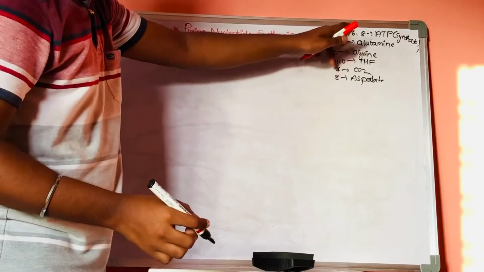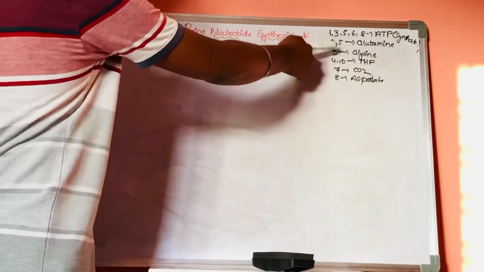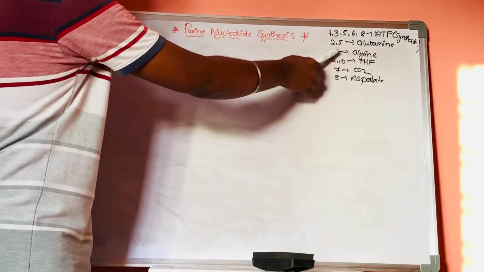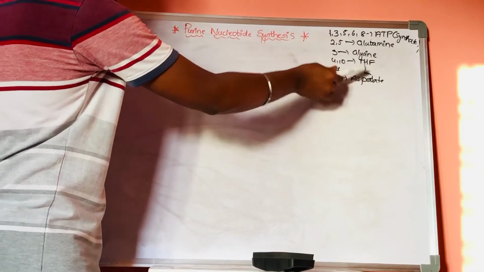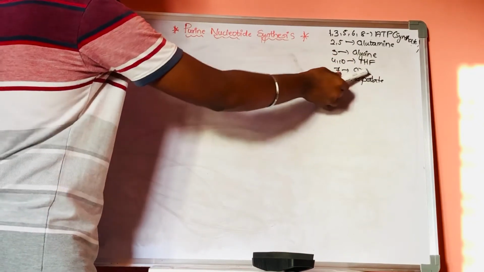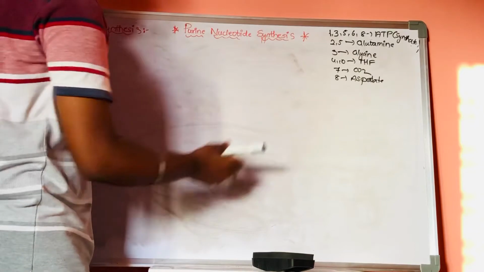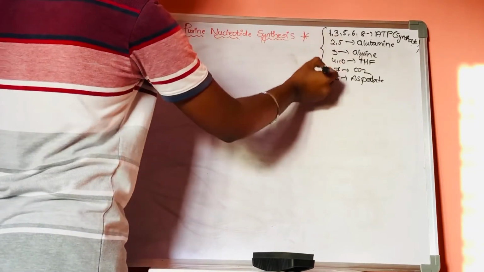First, third, fifth, sixth, eighth require ATP. Second and fifth require glutamine. Third step requires glycine. Fourth and 10th steps require tetrahydrofolate. 7th step requires carbon dioxide. 8th step requires aspartate. This is the mnemonic.